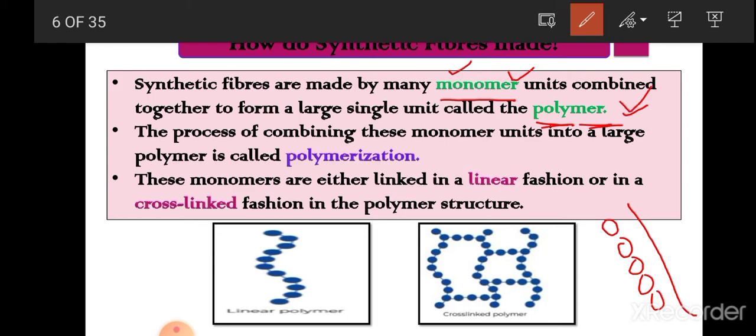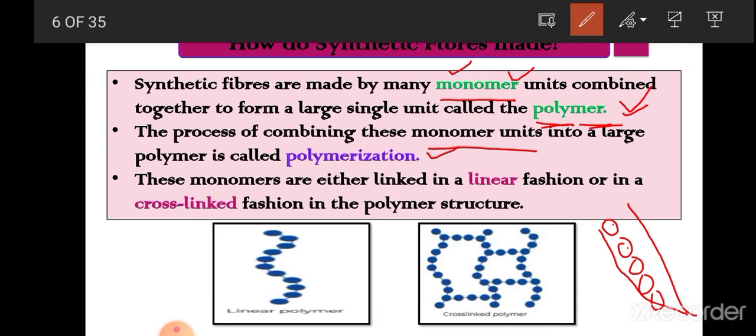Okay, and the process of combining these monomer units, means when these monomer units are combined together to form a large polymer, then this process is called polymerization. It means your synthetic fibers are made up of a very large number of monomer units, and these monomer units are combined together, and when they combine together they form a large single unit, and that large single unit is called polymer, and this process is called polymerization.